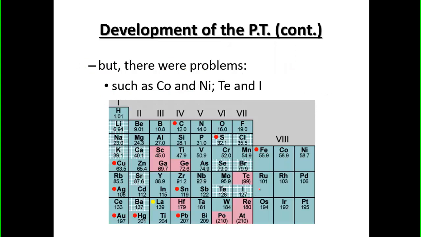Now, there were some problems. When you look at your periodic table, at the elements cobalt and nickel, cobalt, 58.9 is its atomic mass, mass number, and nickel, 58.7. So it actually decreases from one to the next. Another one, tellurium to iodine. When you look at 128 to 127, they don't quite match up the way they should. And so those were flipped around originally.